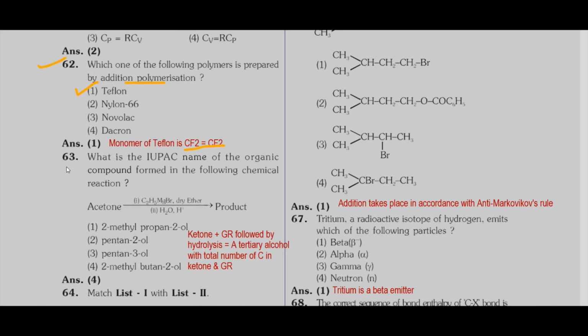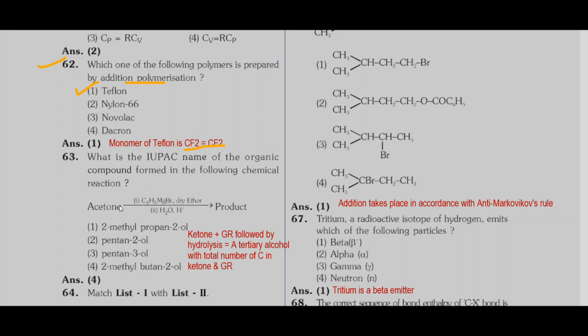Next, question 63. What is the IUPAC name of the organic compound formed in the following chemical reaction? Acetone, and on the arrow you can see ethyl magnesium bromide in dry ether followed by hydrolysis. Acetone is a ketone.